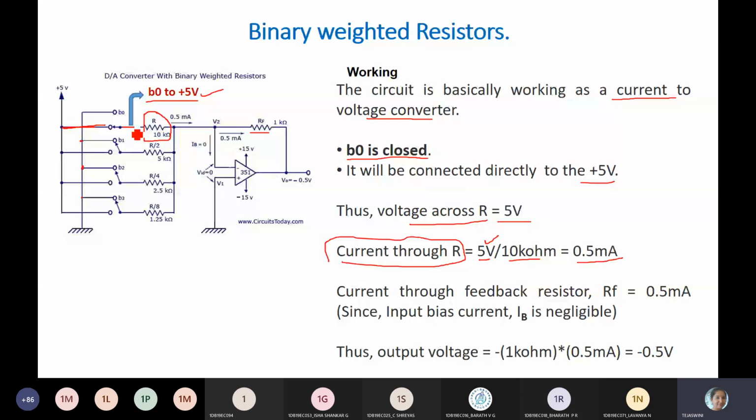What is the output voltage now? V naught. What is the expression for V naught?